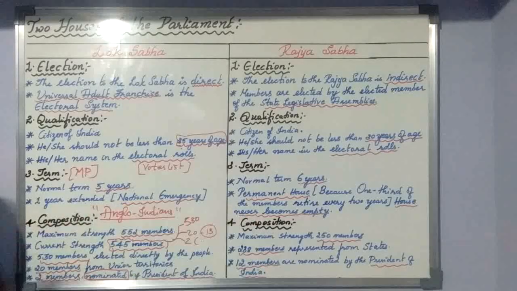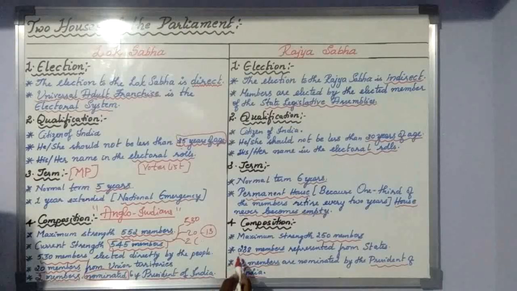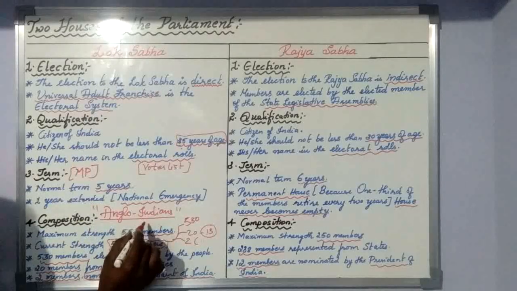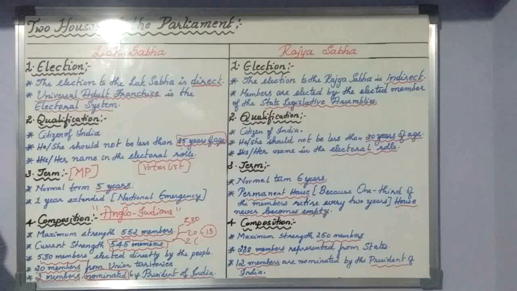Then what about the Rajya Sabha? Rajya Sabha is very small in number, only 250 members. The maximum strength and current strength are both 250 members. In that, 238 members represent the states and union territories, but 12 members are nominated by the President of India. They are not Anglo-Indians, don't get confused. The 2 members nominated to the Lok Sabha are Anglo-Indians, but the 12 members nominated to the Rajya Sabha are all Indians.